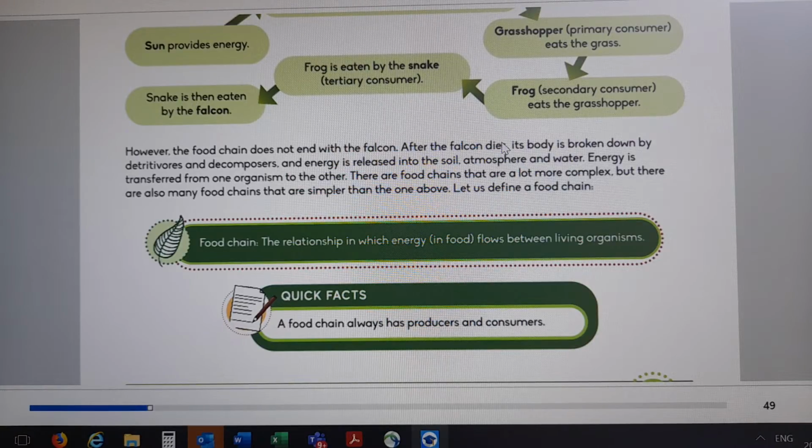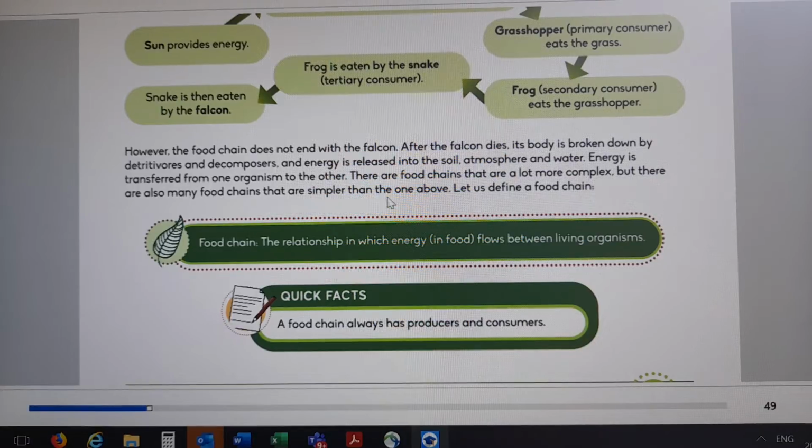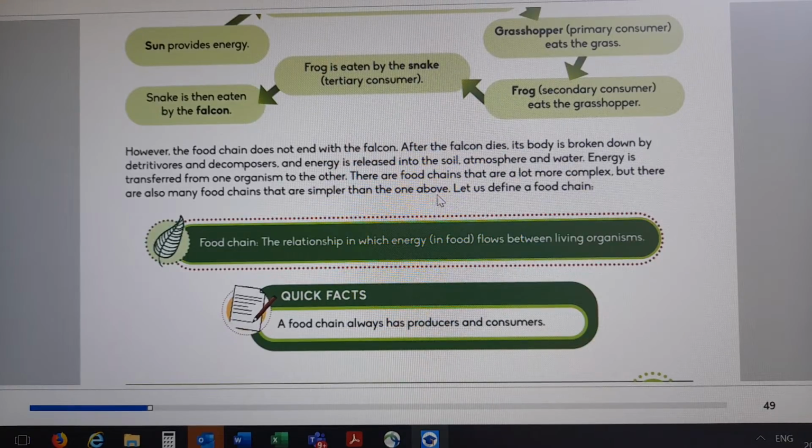After the falcon dies, its body is broken down by the detritivores. You remember the detritivores and decomposers, and energy is released into the soil, atmosphere, and water. Energy is transferred from one organism to the other. There are food chains that are a lot more complex, but there are also many food chains that are simpler than the one above.